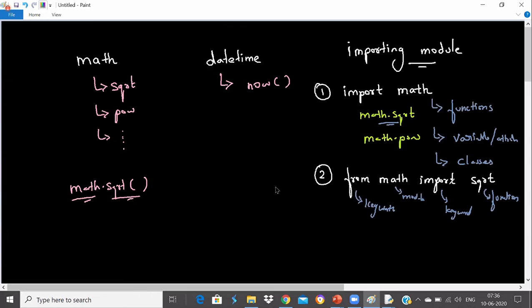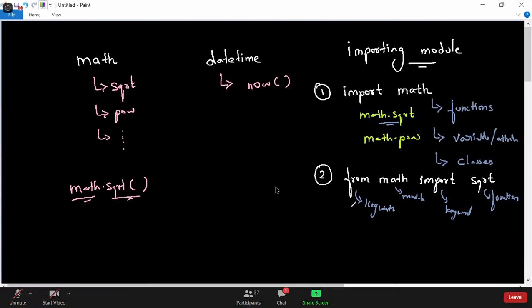Don't you think that it saves memory? It saves execution time as well, because importing math may take some time since it has to execute all the functions. So you're saving time, you're saving memory. If you are sure that you're only using a couple of functions from it, always import this particular way. So this is the first advantage.